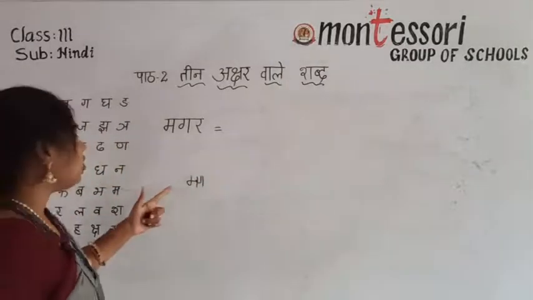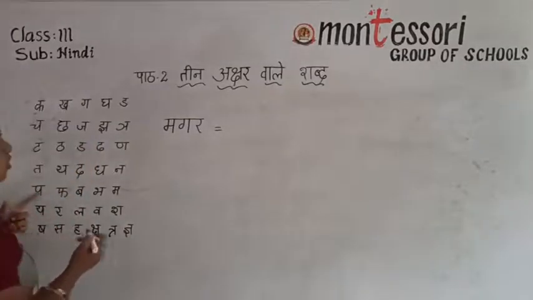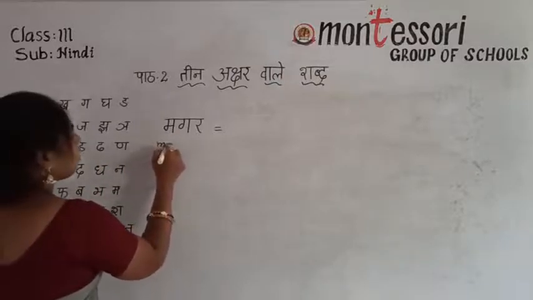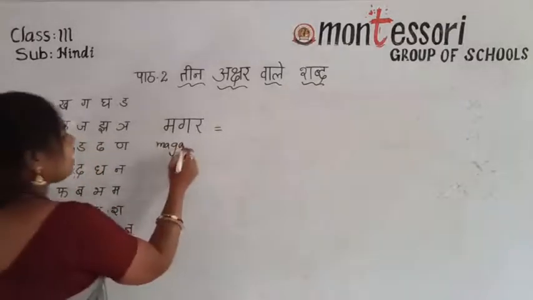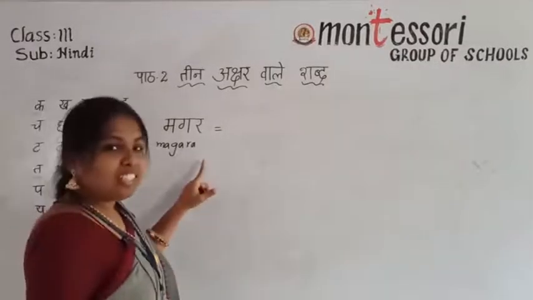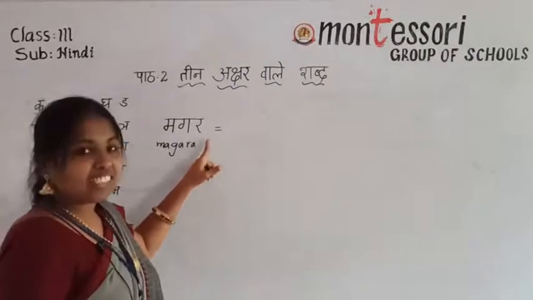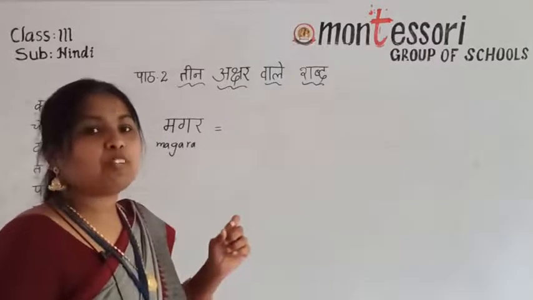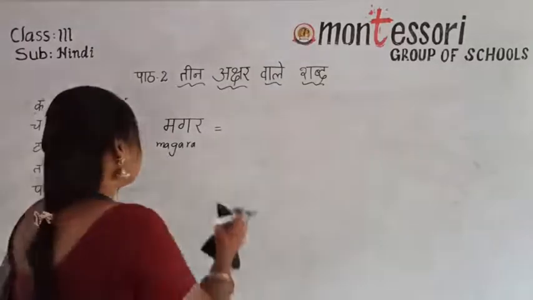Understand, children? You have to give a little gap between the letters. Okay? Magar. What will it become? If you read the sound of this, ma. Then here ga. Then ra. Three letters. I told you, while writing a word, the last letter we have to take as halant. If a halant letter is coming, then we have to stop. Only the half letter we have to read there. That will become magar.